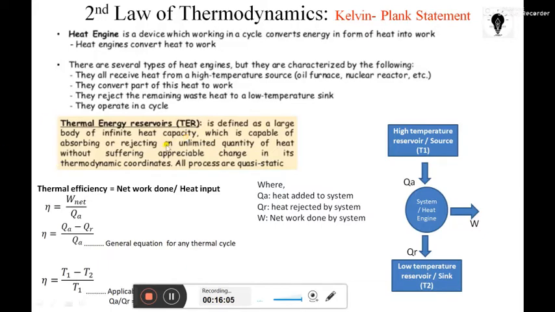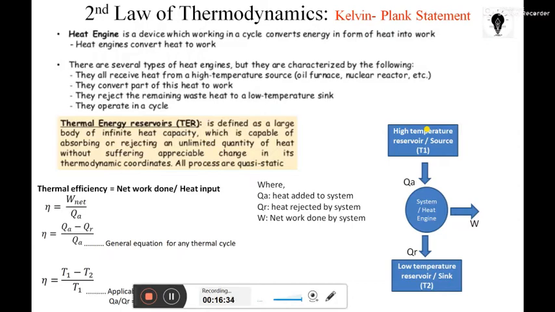In that way we have a high temperature reservoir and a low temperature reservoir. Basically, the low temperature reservoir is nothing but our surroundings, which have a low temperature. The high temperature reservoir may be a burner on which you keep your system in order to supply heat. For example, take the first example in this subject, boiling water.